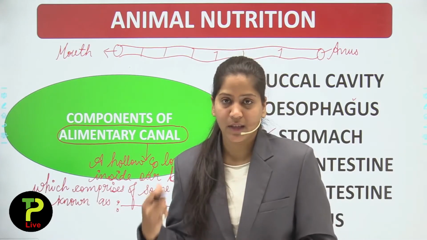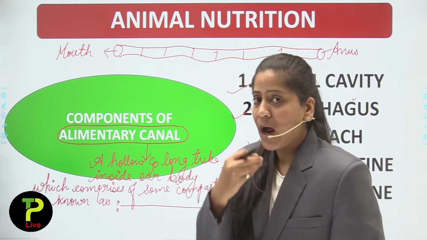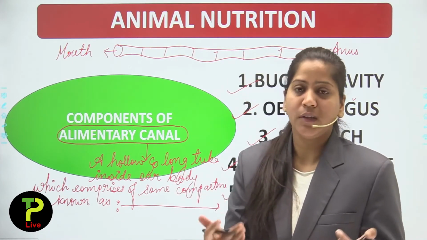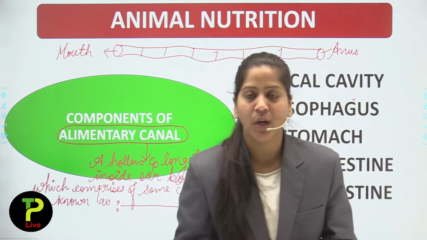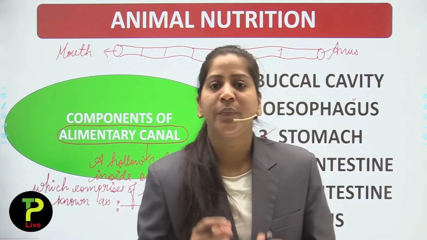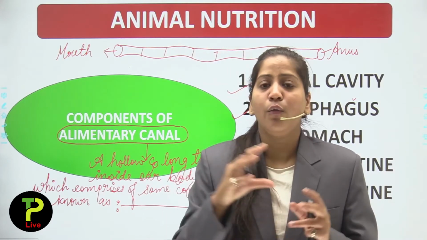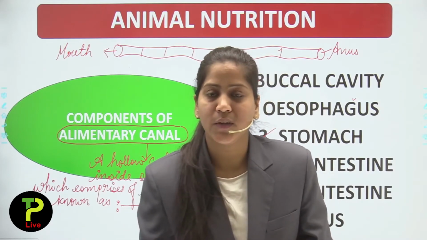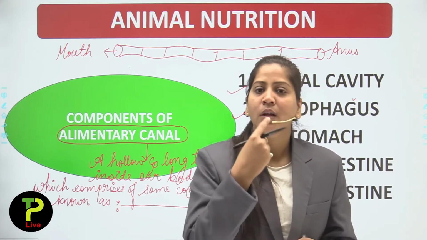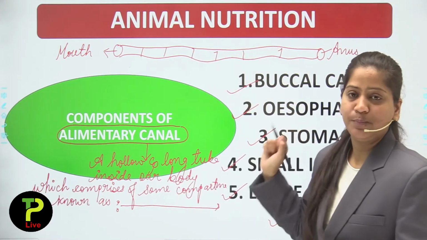First, the digestion occurs or starts within our mouth. After the intake of food, digestion will occur. So what is the part where digestion occurs first? It is our mouth, and mouth is also known as buccal cavity.